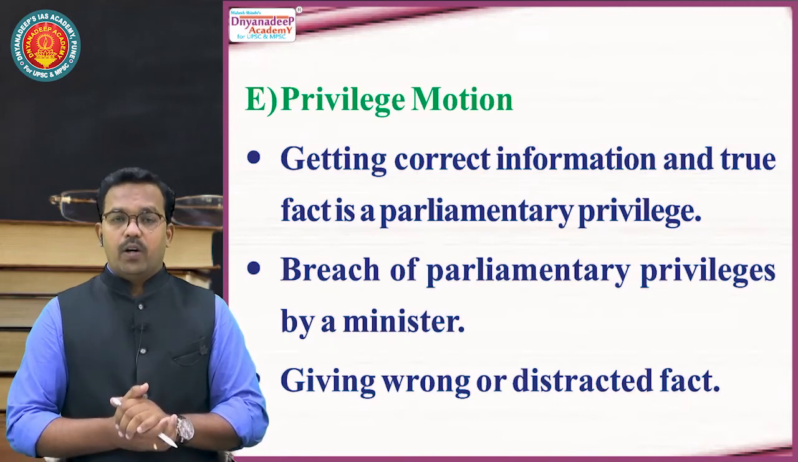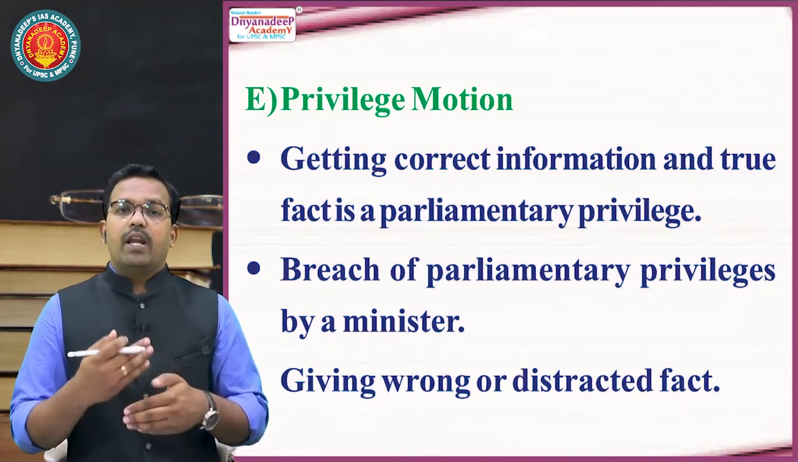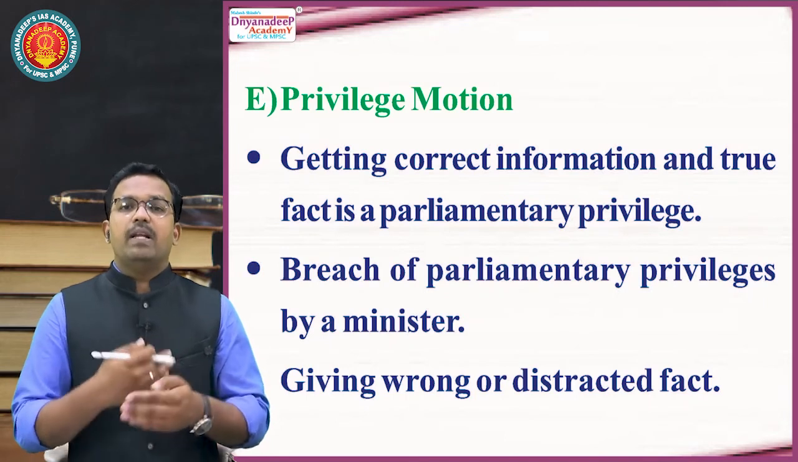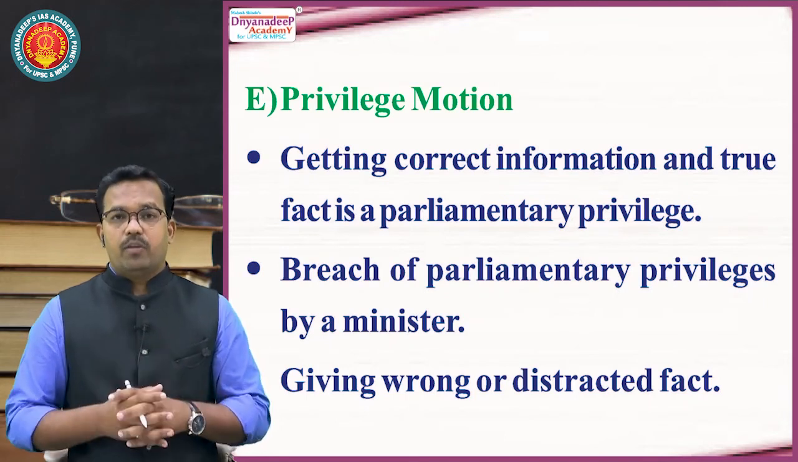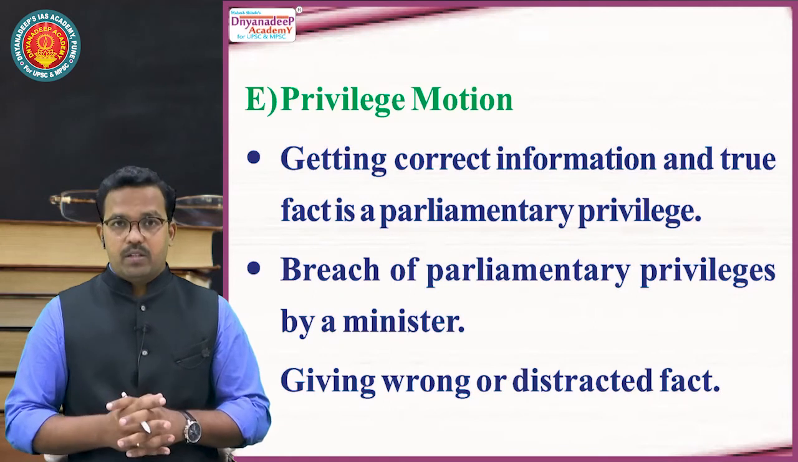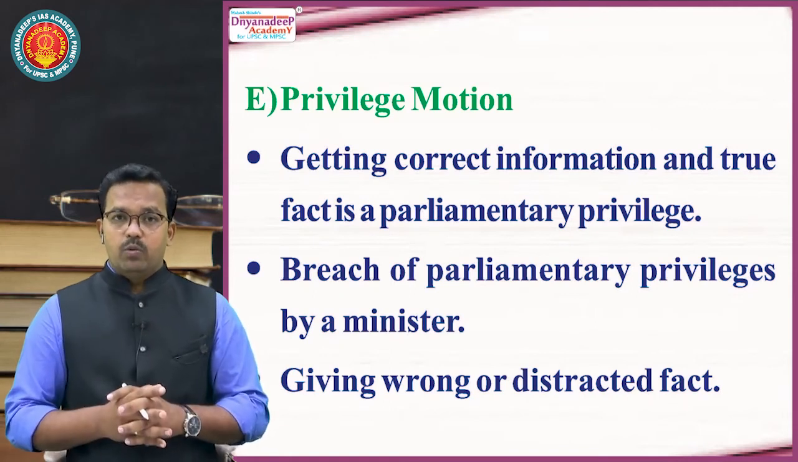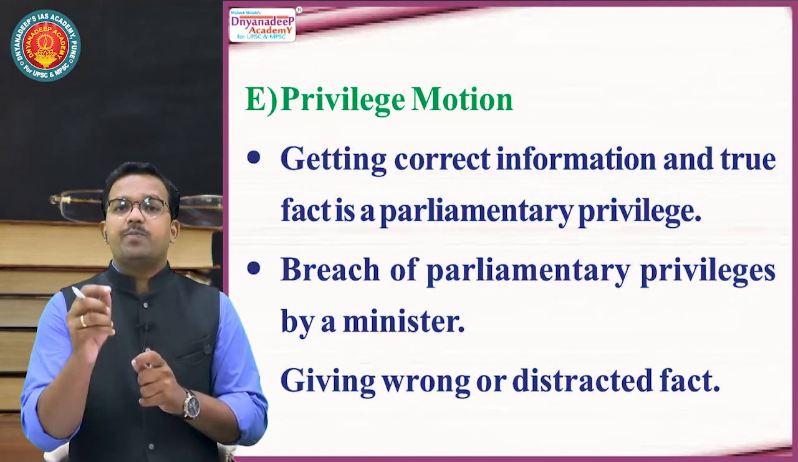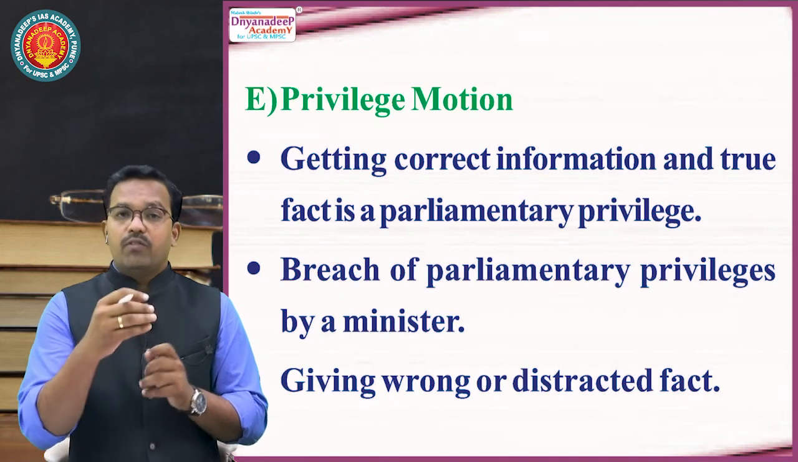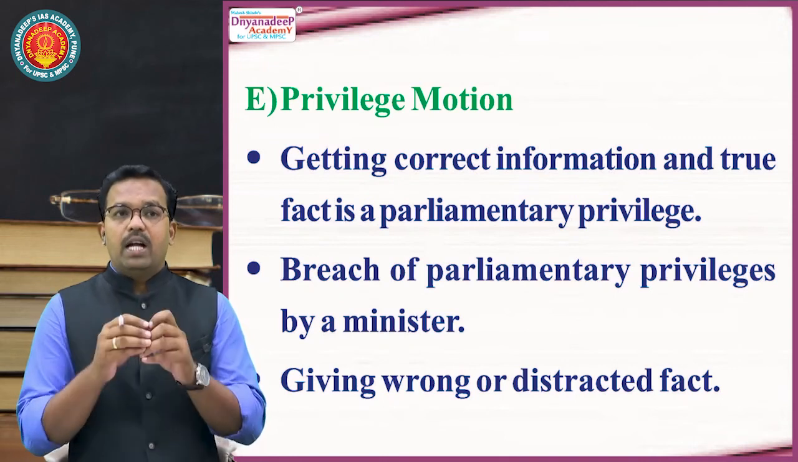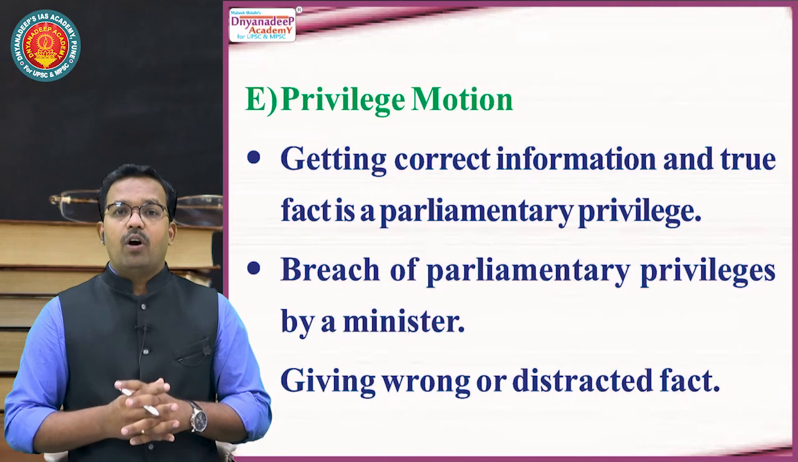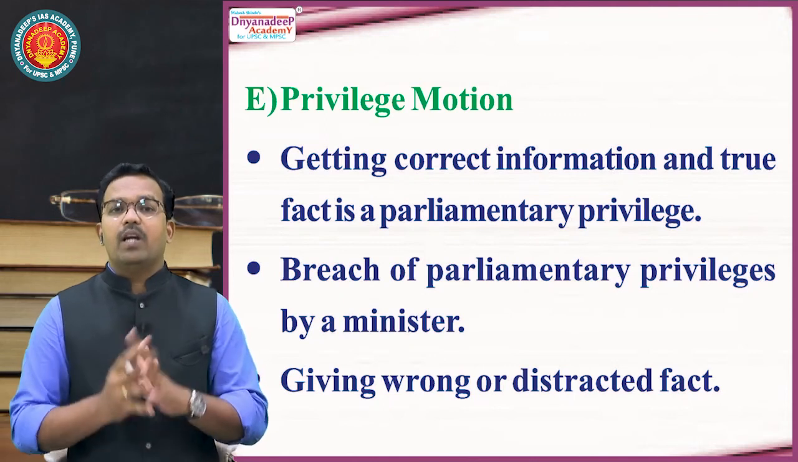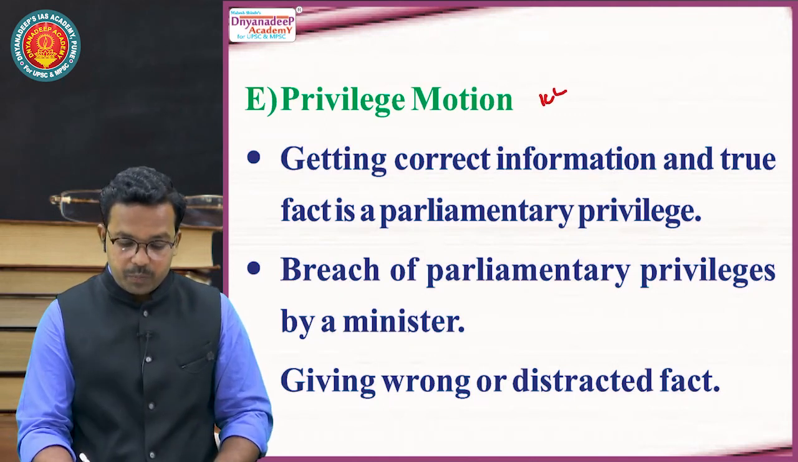But if any minister or any member of the executive or any member in the government gives wrong information, gives false information on the floor of the house, then members of parliament can raise a privilege motion. They can say, Honorable Speaker, through you, I want to put a privilege motion as the finance minister has put wrong data and wrong facts into the house. It is a privilege motion.